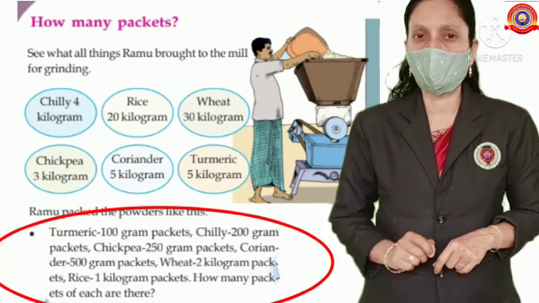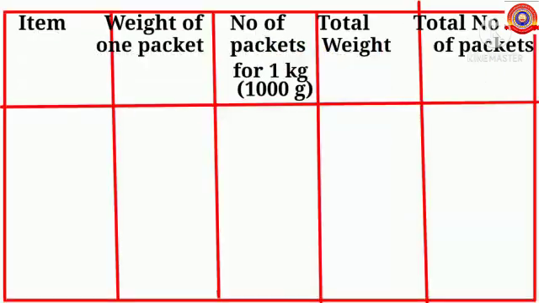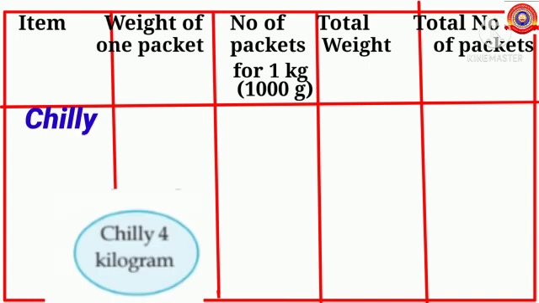If we make a table, it would be easier. So let's write the details in a table. First item, chilli 4 kilogram. That is, Ramu brought 4 kilogram chilli to the mill for grinding. That is, the total weight of chilli is 4 kilogram.